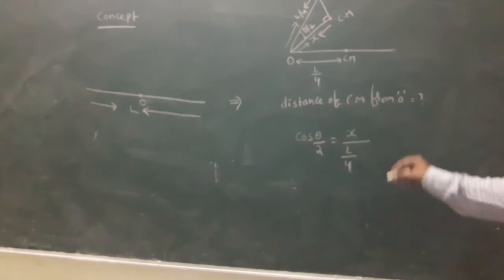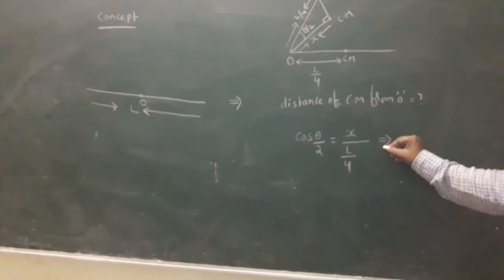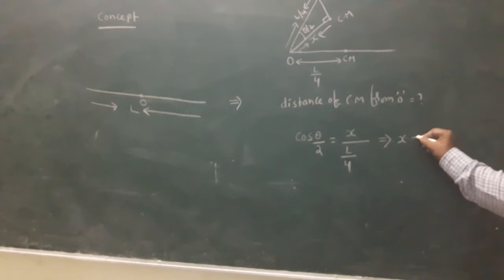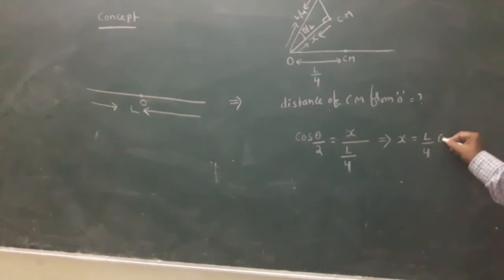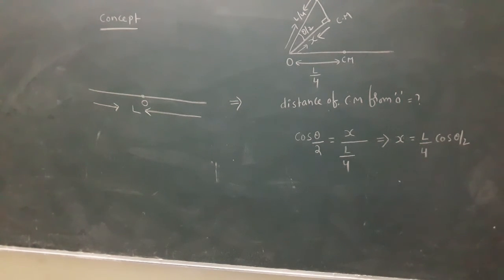Finally we get x value as L by 4 cos theta by 2. This is the distance of the center of mass from the origin.